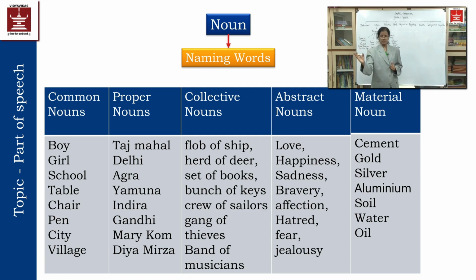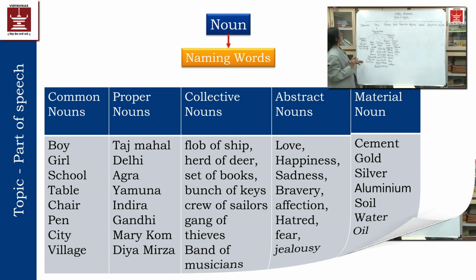Lion, lioness. Then lass, lad. A young man is called a lad in Britain, and a young lady is called a lass. Then air host, air hostess. In this way we have seen various parts of nouns.